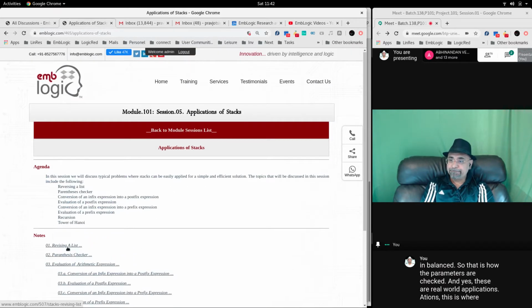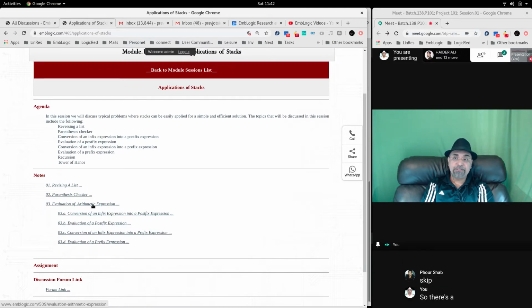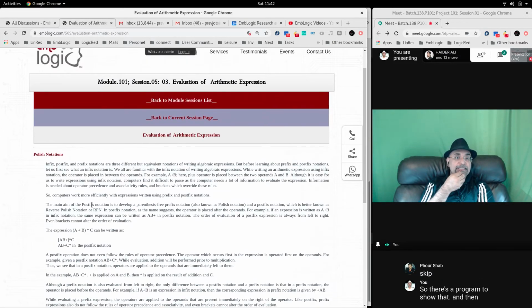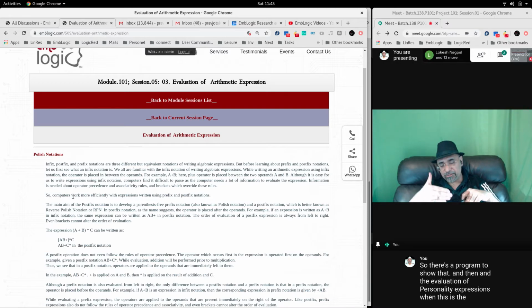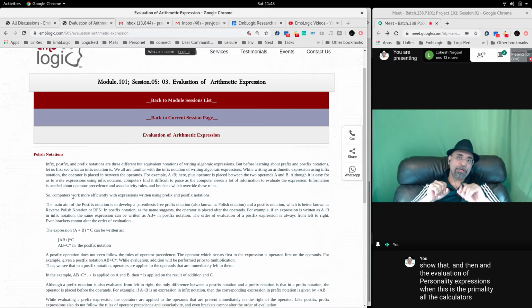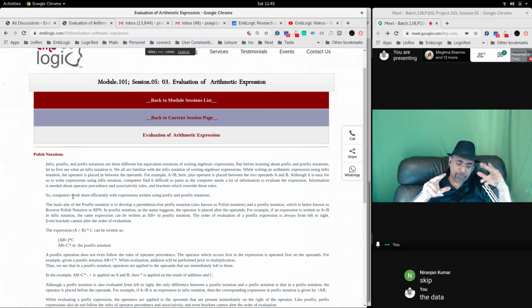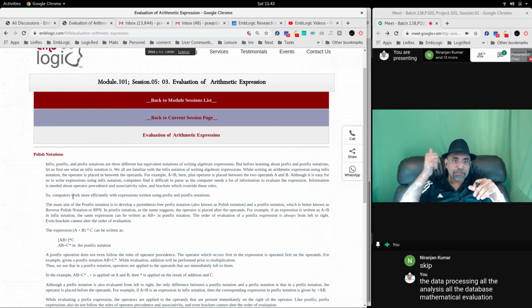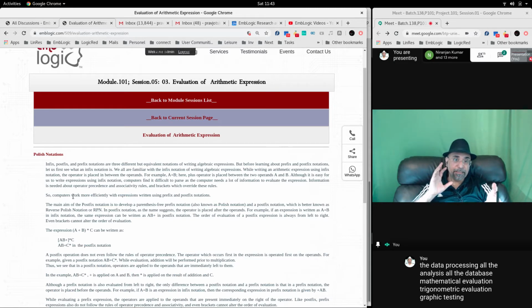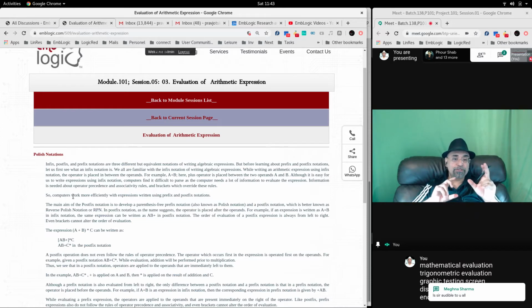And then another, evaluation of arithmetic expressions. Well, this is the primary thing. All the calculators, all the expressions, all the data processing, all the analysis, all the databases, arithmetic evaluation, trigonometric evaluation, graphic rastering, screen display, encoding, decoding, and then modulation, encrypting, decrypting, compression, sound analysis, audio, video codec, streaming.